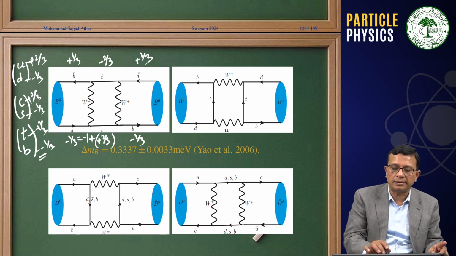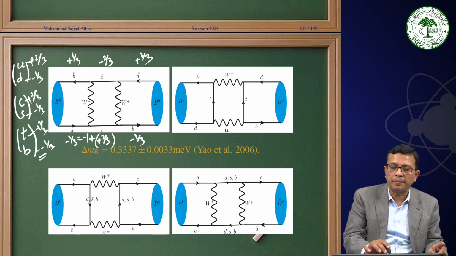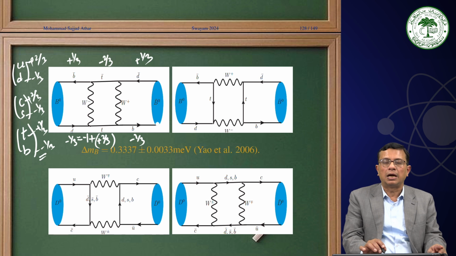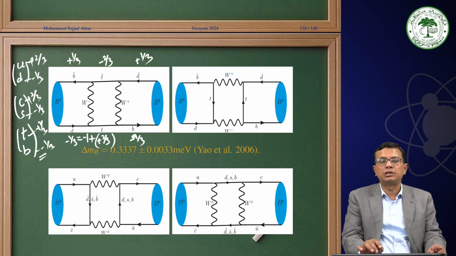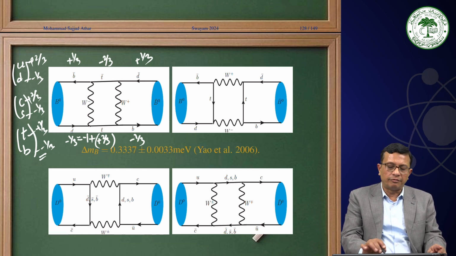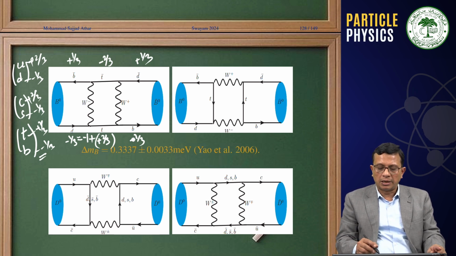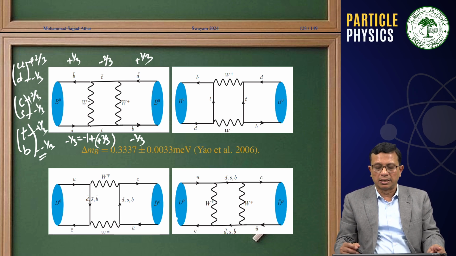And then again, similarly with a W plus exchange, it is getting converted into a D bar. Therefore, this is absorbing W plus and is getting converted into a D bar. Therefore, this is how we can visualize B0 to B0 bar oscillation with the help of 2 W exchange, or we can think of D0 to D0 bar oscillation.